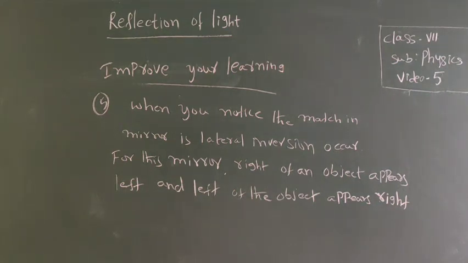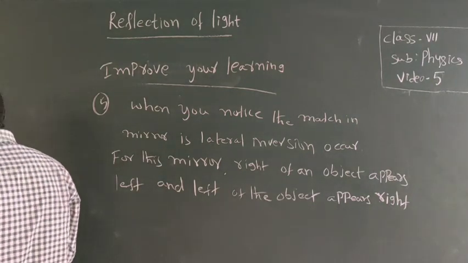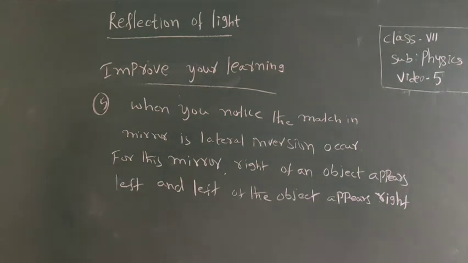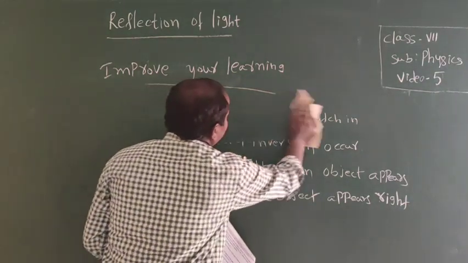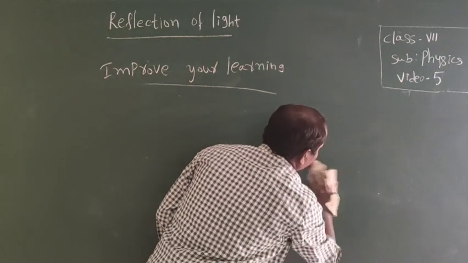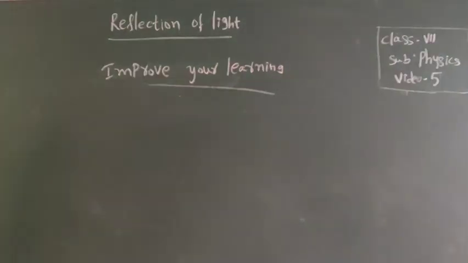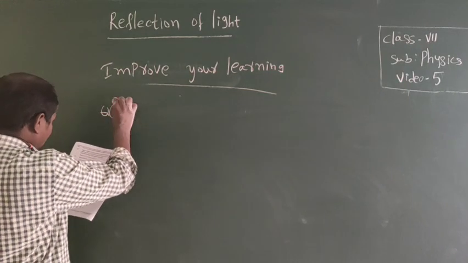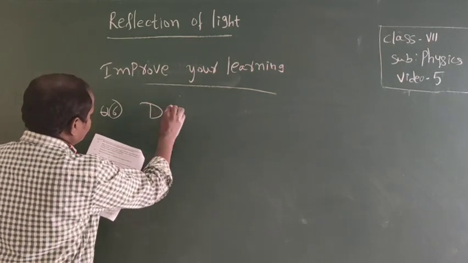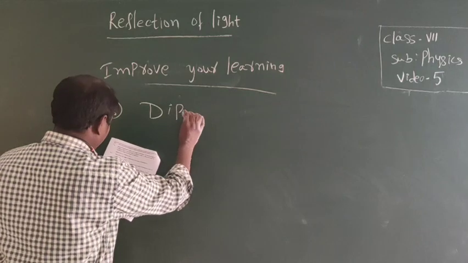Next, questions number 6 and 7. By using a mirror, we can write the answers. I will write the mirror images of the subject with a mirror. In the same way, question number 6. Deepa is given.